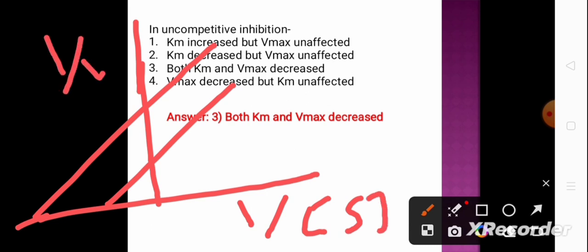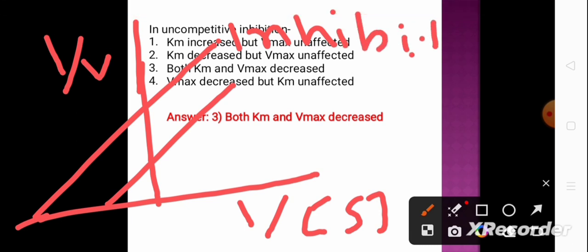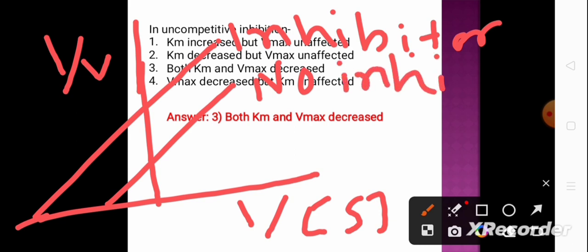This is 1 by V. The first one is inhibitor. This one is no inhibitor. Okay.